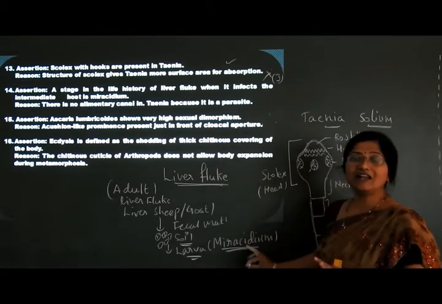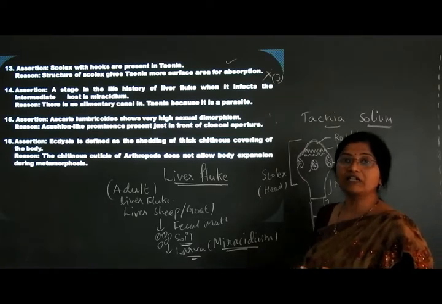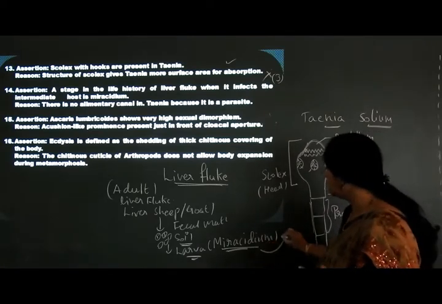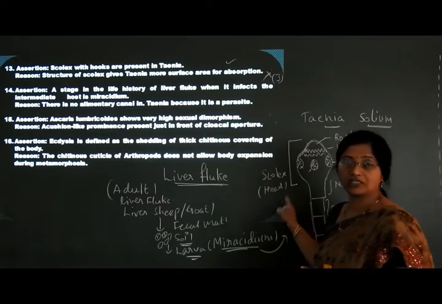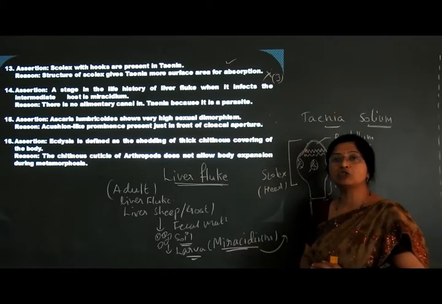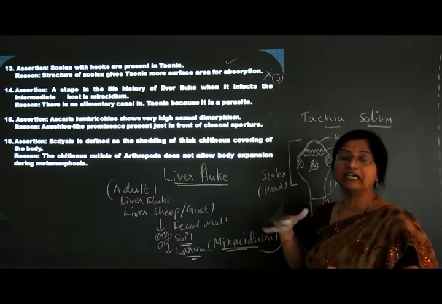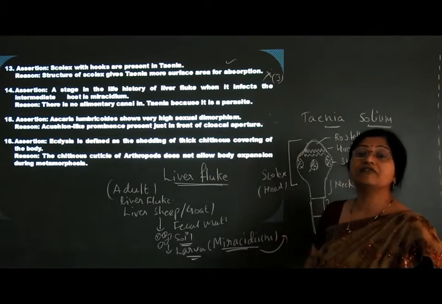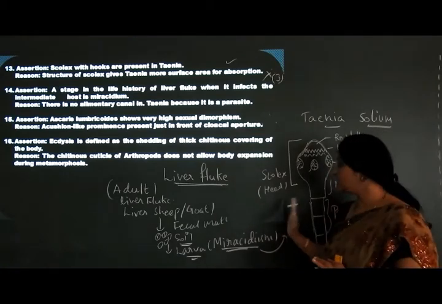The further development of this miracidium larva will not take place outside in the soil. So it has to be taken up by the intermediate host, the secondary host, that is the freshwater snail, which will ingest it.